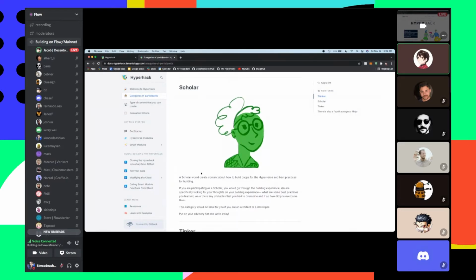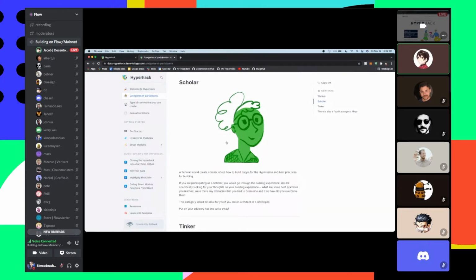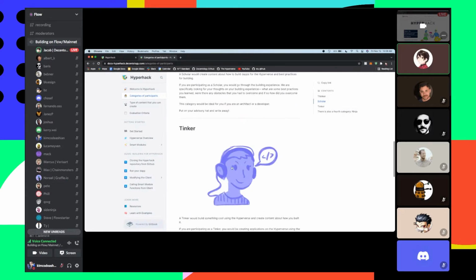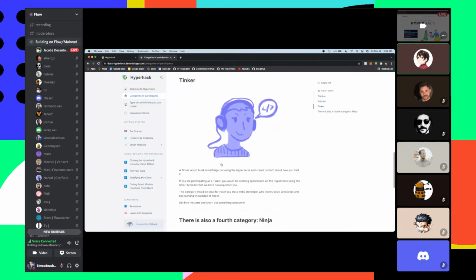write a blog about best practices for building composable smart contracts on the Hyperverse, or building a DApp. And then the third category here is Tinker, and these are people that are actually going to be developing dApps using the composable smart contracts. This is the short little demo that I'm going to be showing in a second.